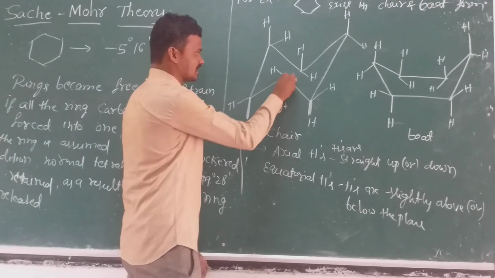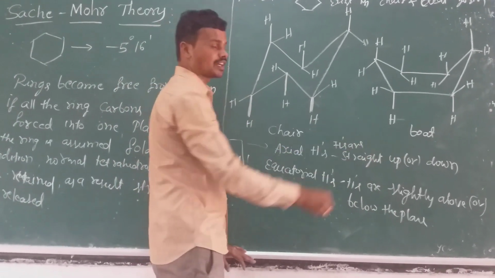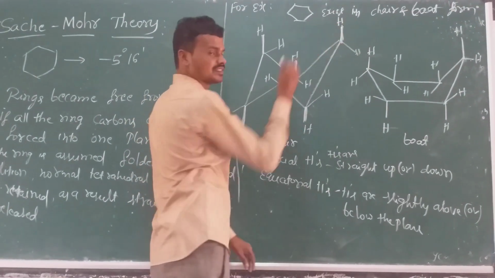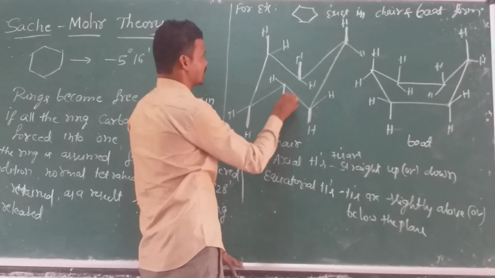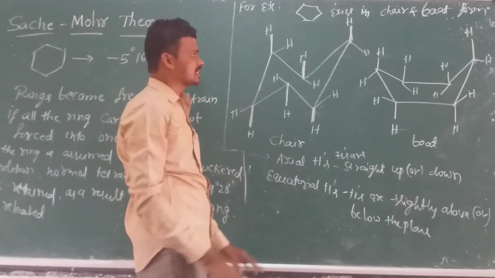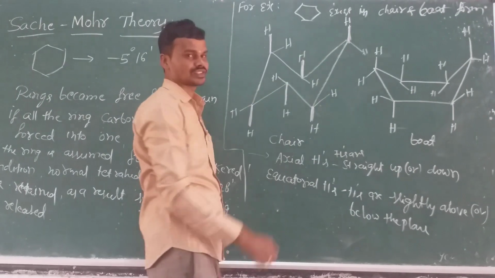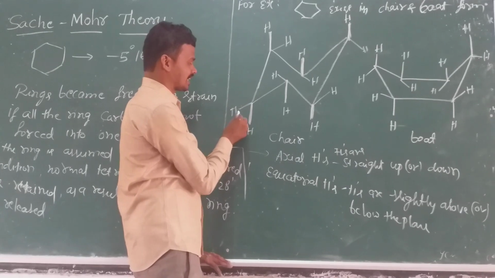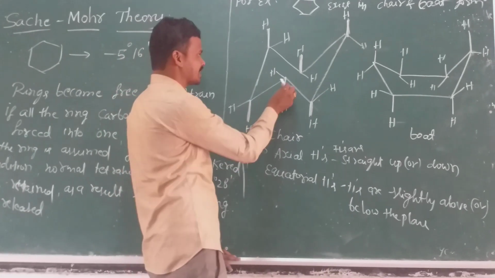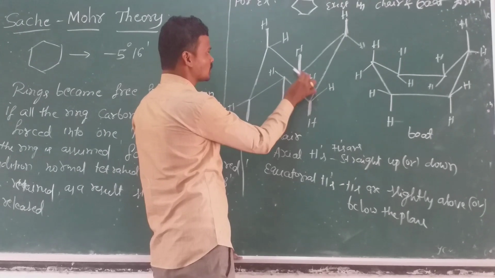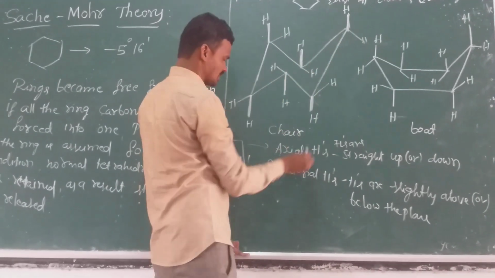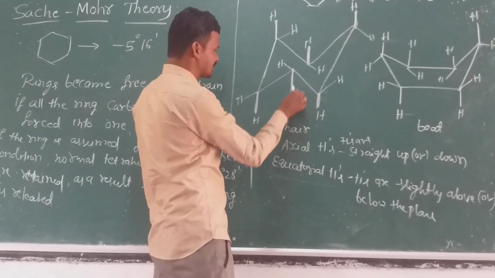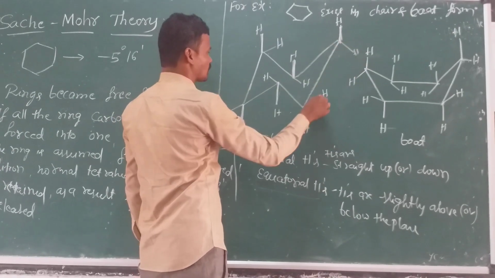This is the axial hydrogen, straight up or down. Axial, axial, axial. So these are called the axial hydrogens. These 1, 2, 3, 4, 5, 6 hydrogens are called axial hydrogens. And this one, see here, is slightly upwards or downwards. These types of hydrogens are called equatorial hydrogens. This is the axial and these are the equatorial hydrogens.